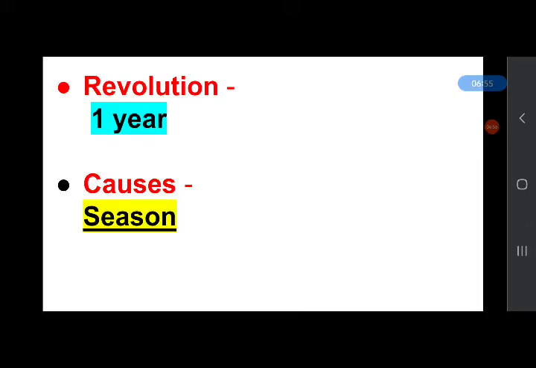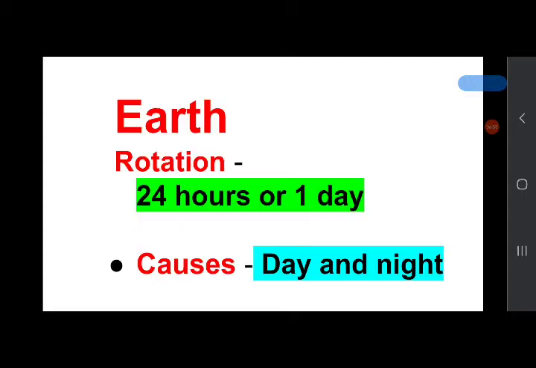And the third planet is Earth. Earth is the only planet which supports life, and Earth takes 24 hours, or 1 day, to complete one rotation. I will show you what rotation is.